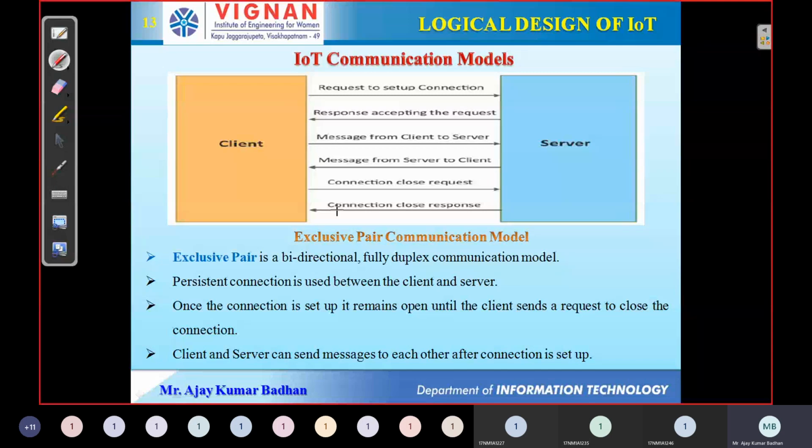Same example of your conversation with your friend. Once you have completed your conversation, what do you do? You press the close button, the red button, right? You are disconnecting the call. If you are not disconnecting the call, what will happen? Even though you are not having a conversation, that connection will still be there, right? So whatever you talk will be transmitted. So here, after this entire conversation, it has to send a request asking to close that particular connection, and the server will respond saying that I have closed it. Then that connection will close. This is the only thing you have to keep in mind.